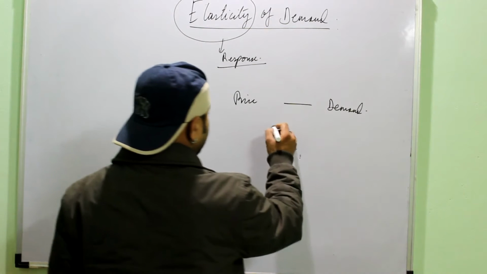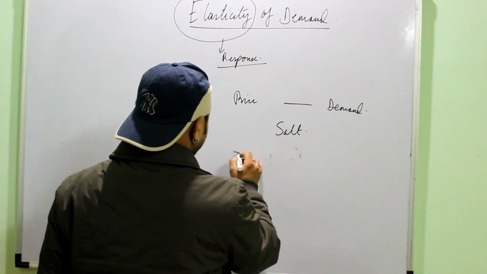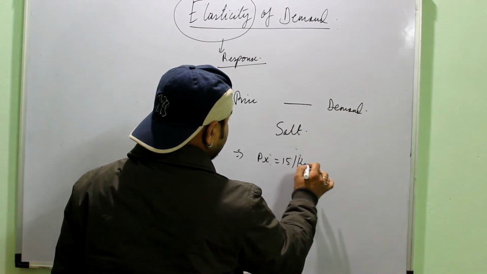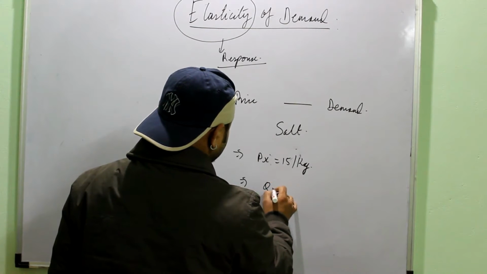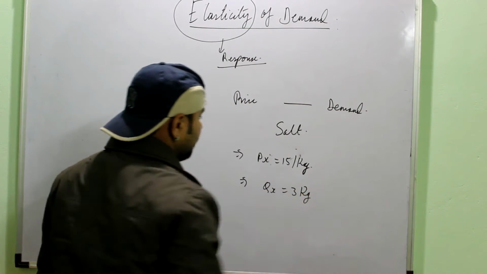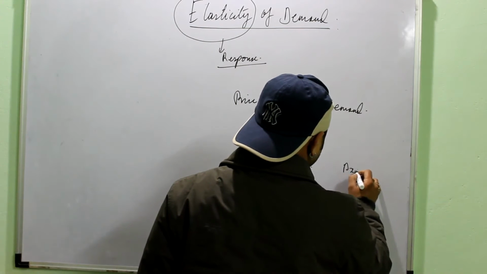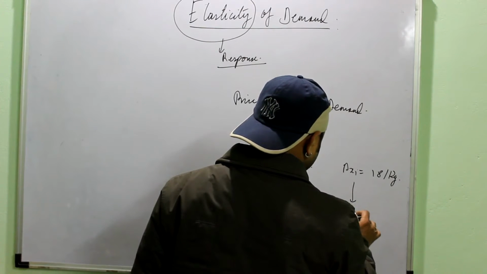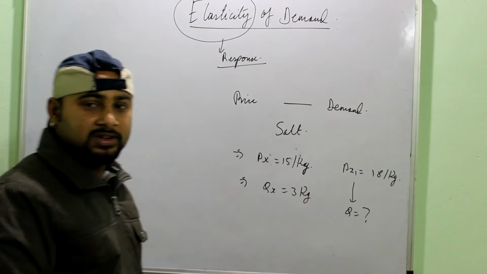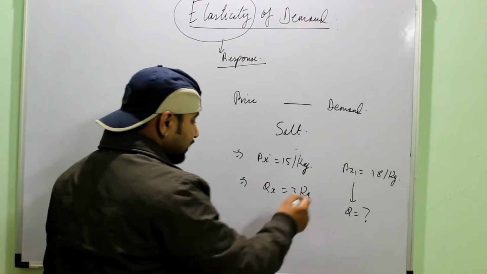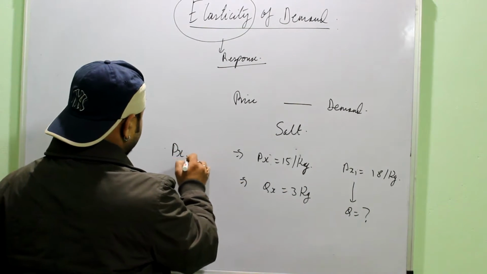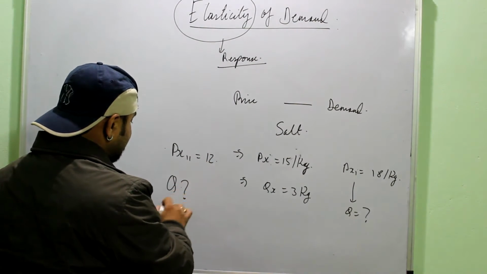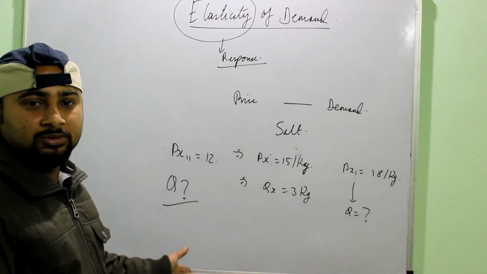For example, if I take salt, say the price of salt in the present scenario is 15 per kg, and in a month the family needs 3 kg of salt. But now the price of salt comes to say 18 per kg. Do you think the family can reduce the quantity? No, it needs the same quantity of salt. Similarly, if the price falls to say 12, do you think the family will increase the demand for salt? No, it cannot use it anywhere.